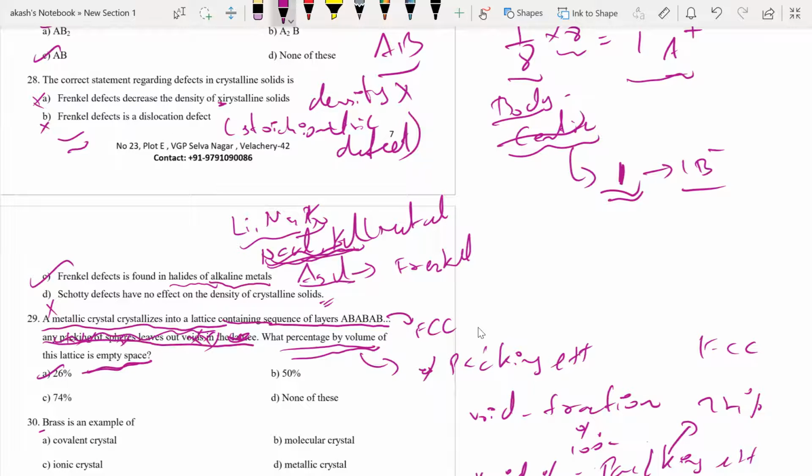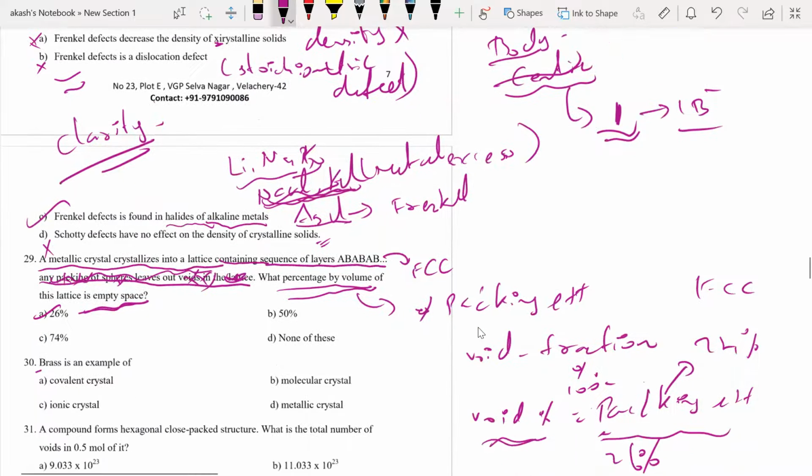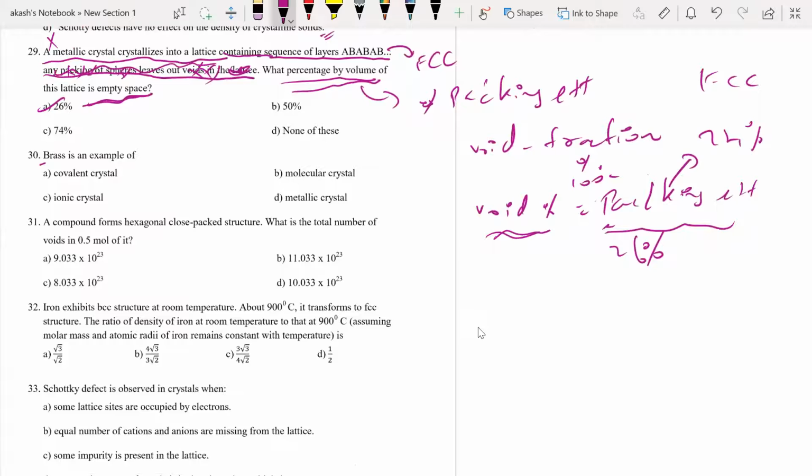I know NaCl will give me metal excess defects, right? But I'm not sure whether it will give me Frenkel defect. Anyways, let me clarify this. I'll clarify this question soon. Fine. Moving on to the 30th question.